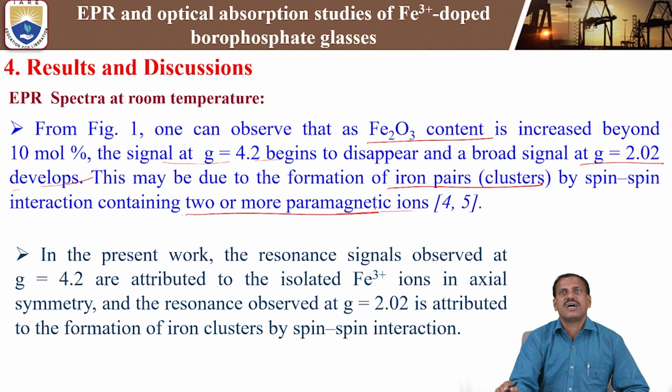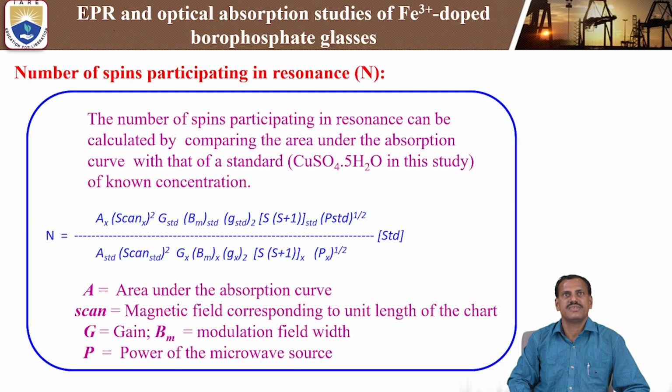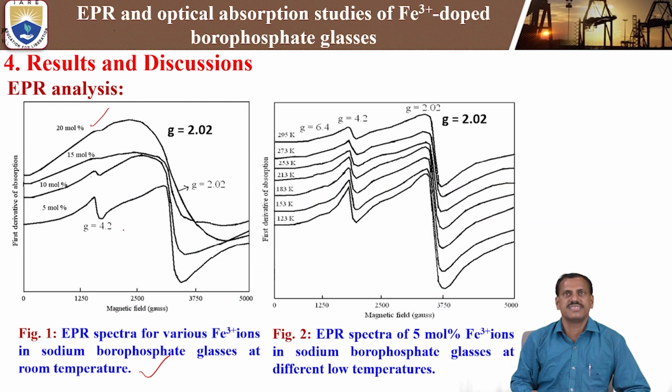This is mainly due to the spin-spin interaction from iron 3 plus ion to iron 3 plus ion, two or more paramagnetic ions. That means this spin-spin interaction between iron 3 plus ions is why it happens at g = 2.02. As the concentration increases, broadening takes place. At the same time, the g = 4.2 intensity is higher at low concentration, decreases with increasing concentration, and more than 10 mole percent it disappears. That is the information we are getting from the room temperature EPR spectra analysis.